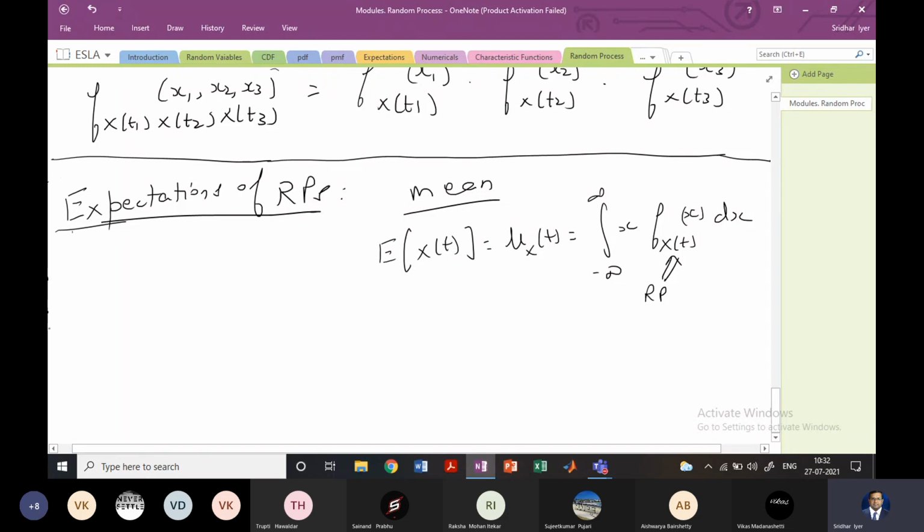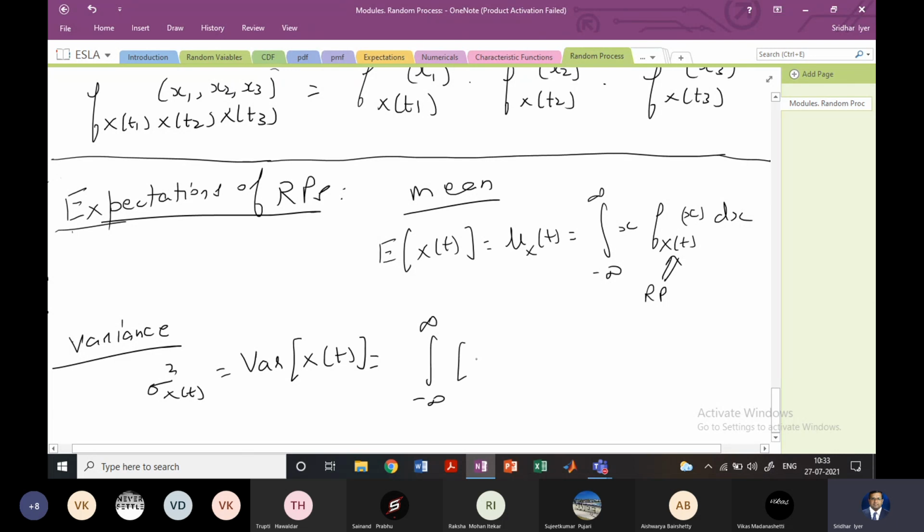Now when it comes to the variance, σ²_X(t), you can see I am writing X(t) here, which can also be written as the variance of X(t). It will be the integral from negative to positive infinity of (x − μ_X(t))² f_{X(t)}(x) dx, right?